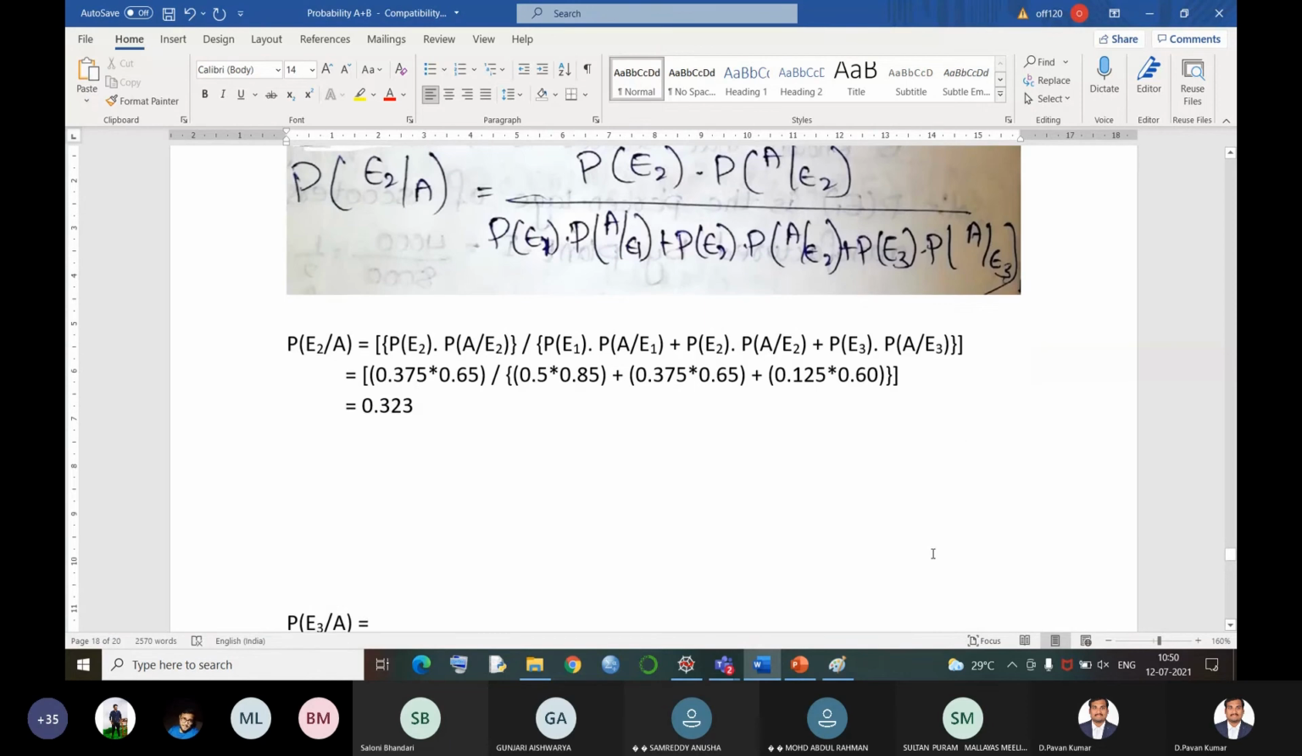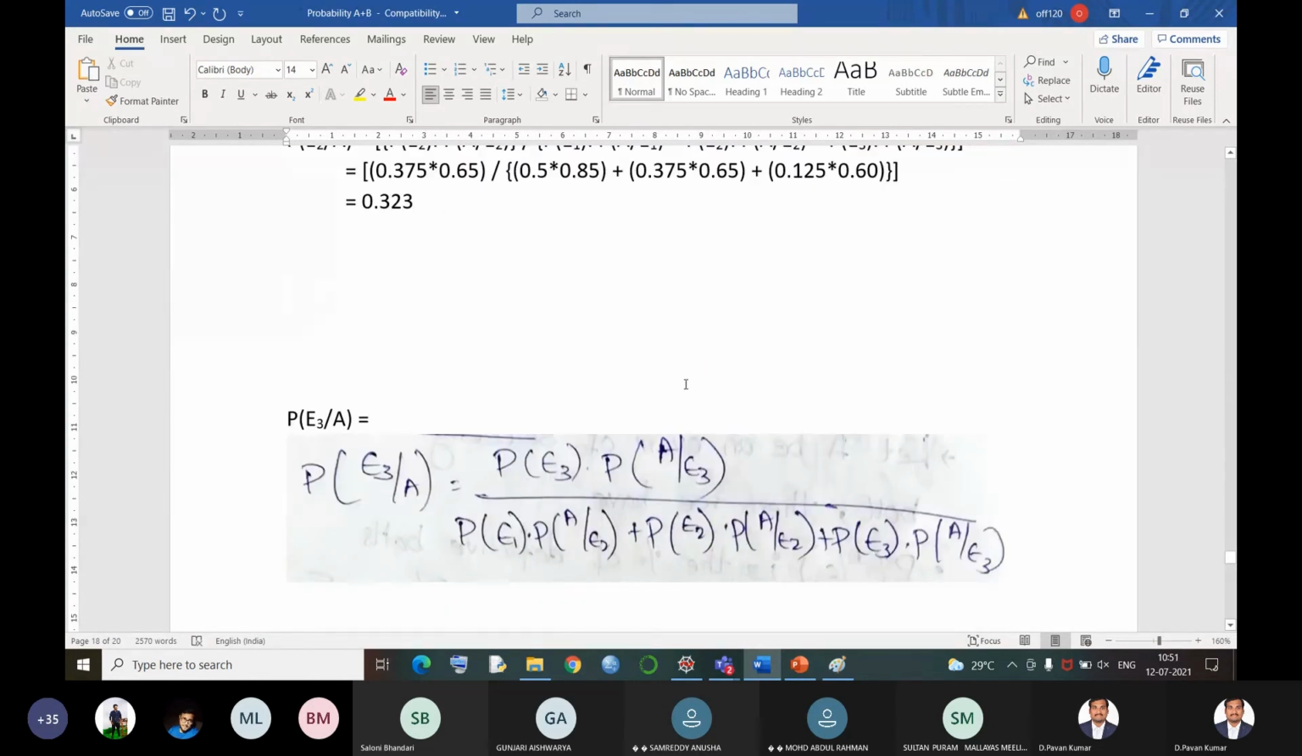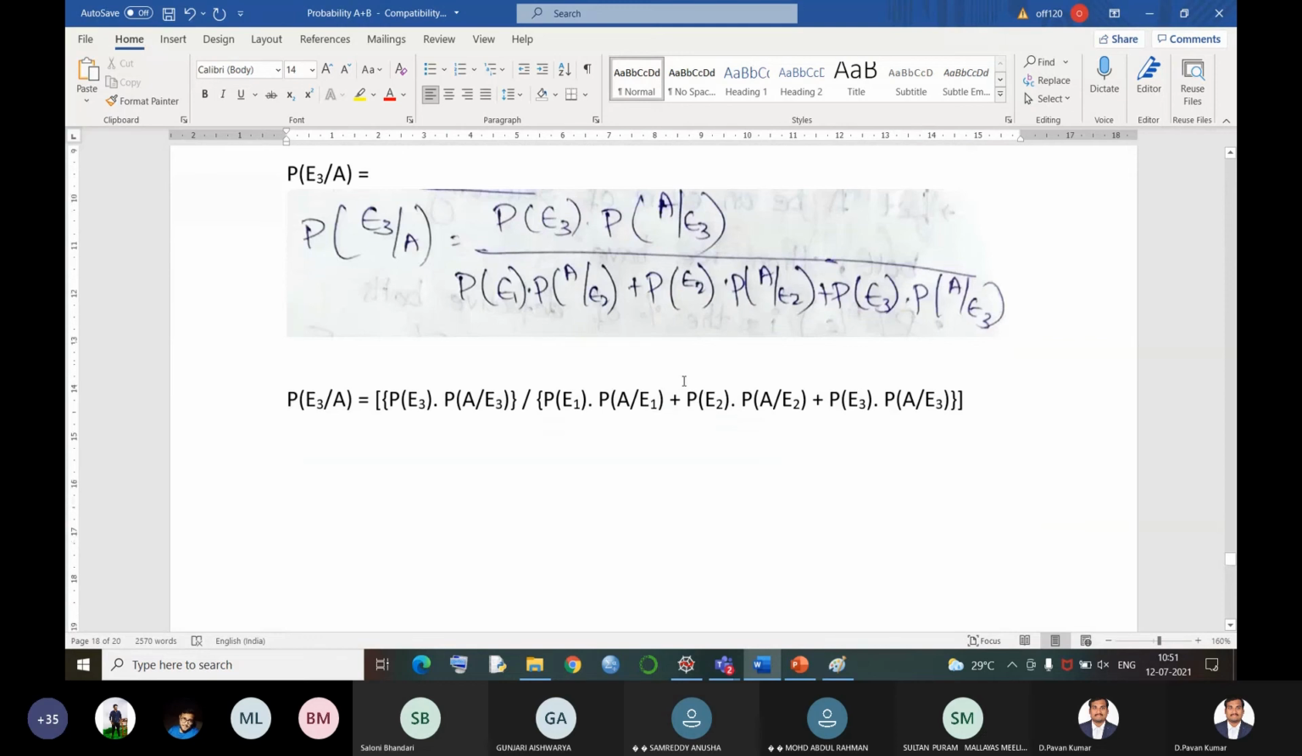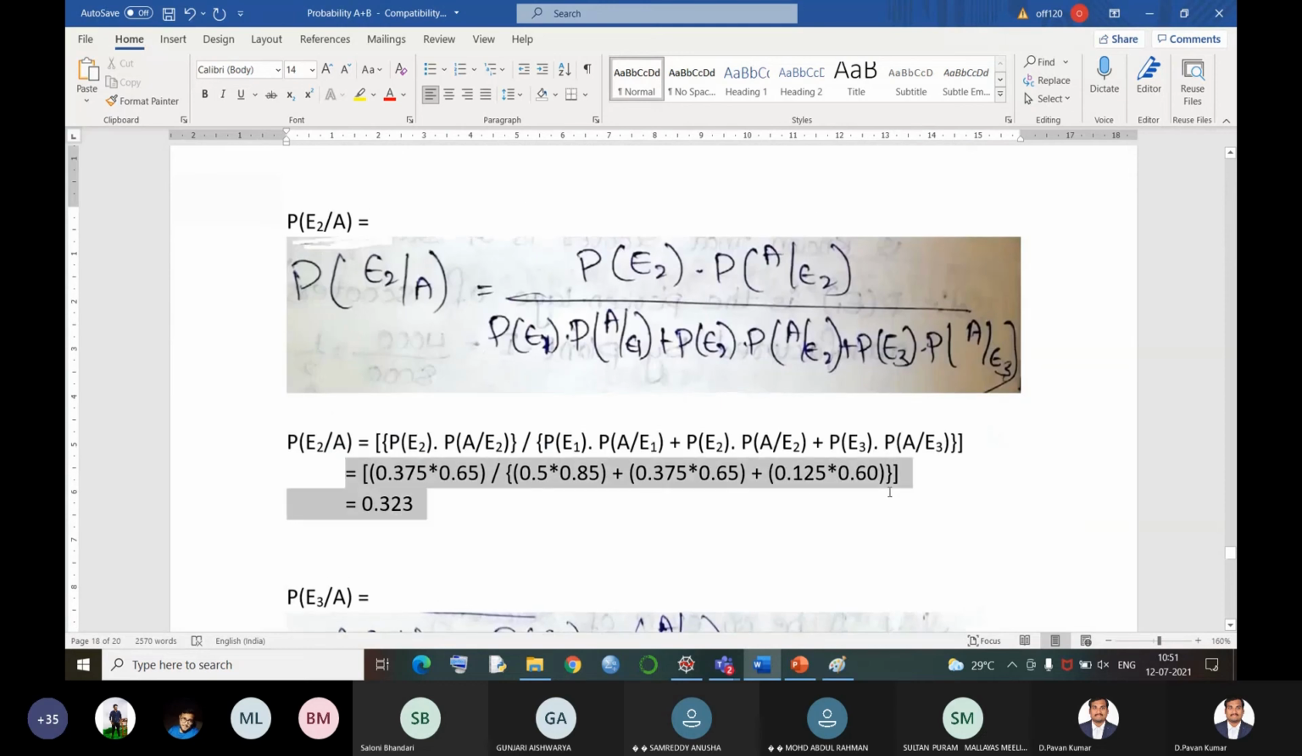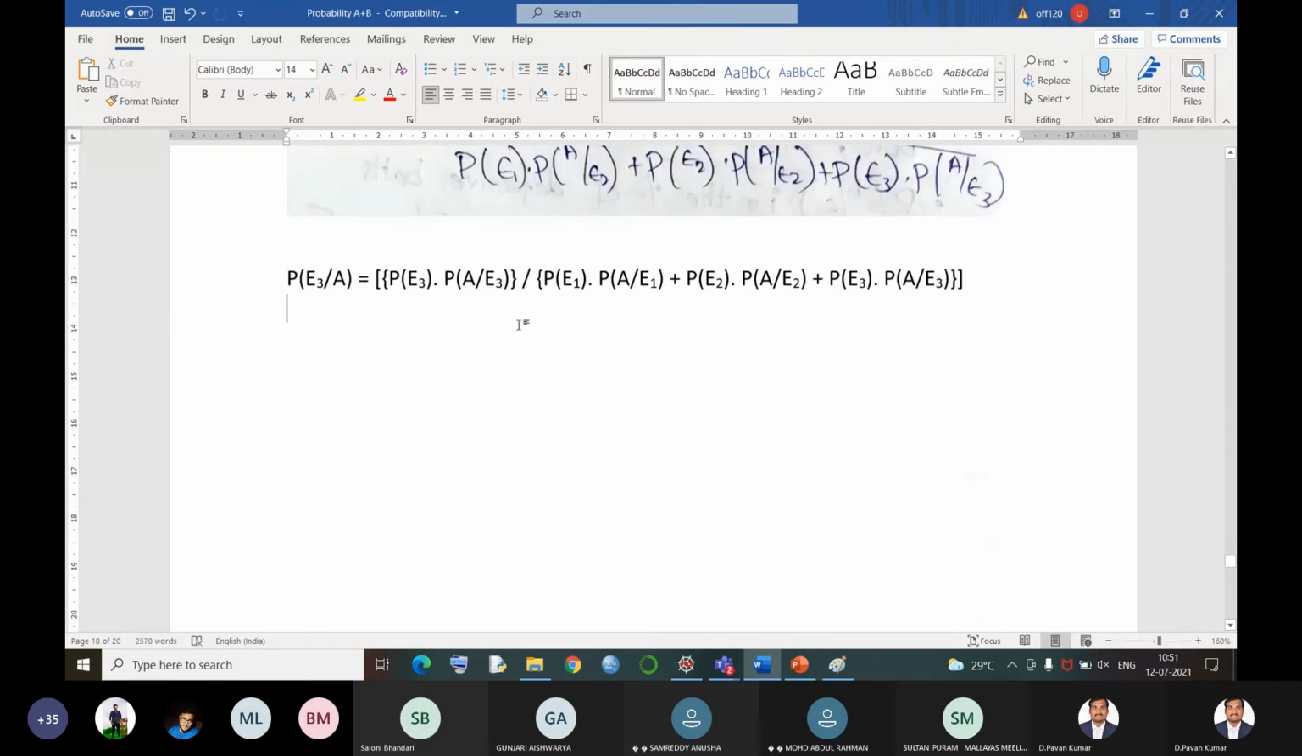Similar to that, the final one is the probability of getting a standard quality scooter from plant 3. Again we simply change the numerator value. The last expression would be changed over here. By that, we get the answer as 0.1009. That means only a 10.1% chance of getting a standard quality scooter from plant 3.